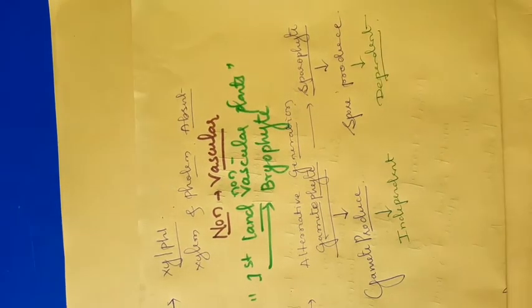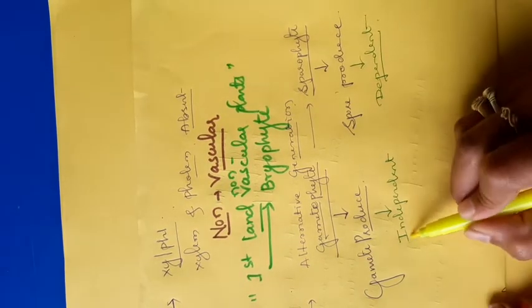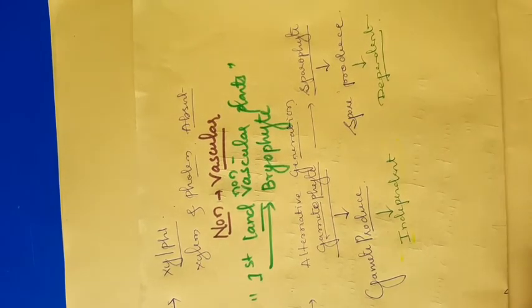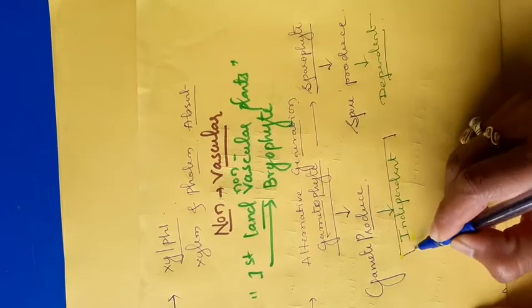Just remember one thing, alternation of generations we can see in the bryophytes, alternating gametophytic and sporophytic stages are present in the bryophytes. Gametophyte means gamete producing structure, sporophyte means spore producing structure. Okay. The gametophyte is independent. This is very important. Which stage is dependent?